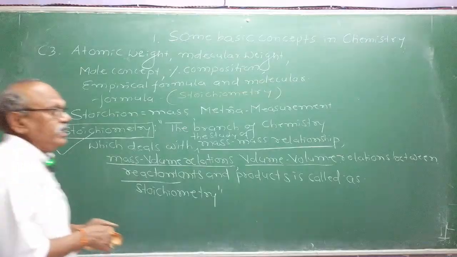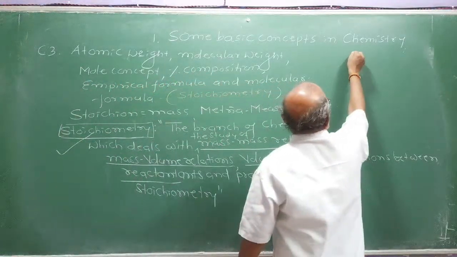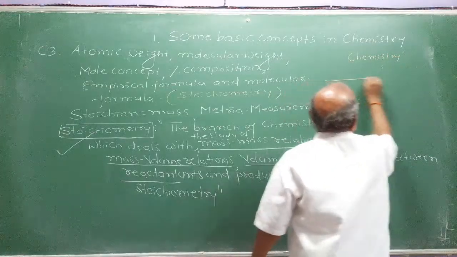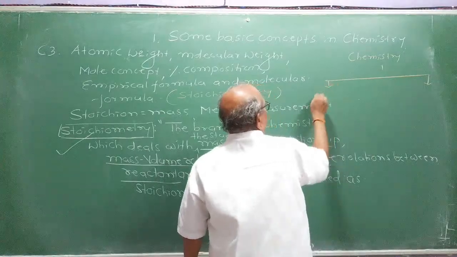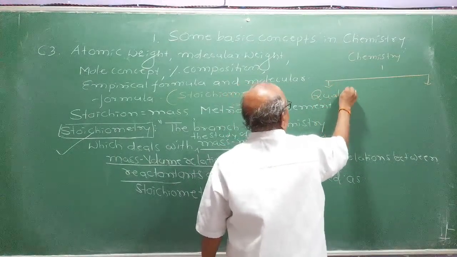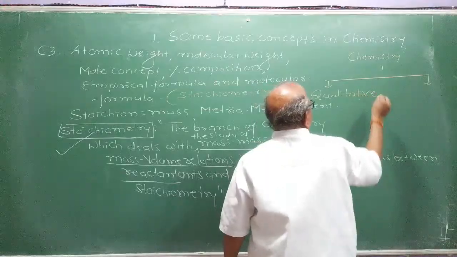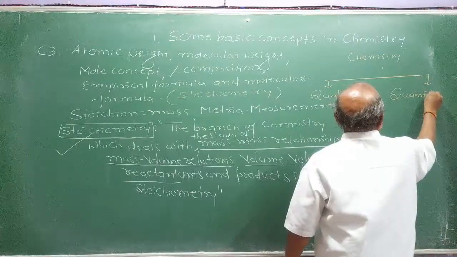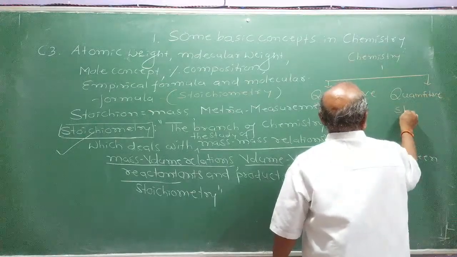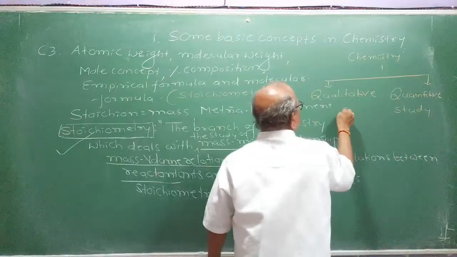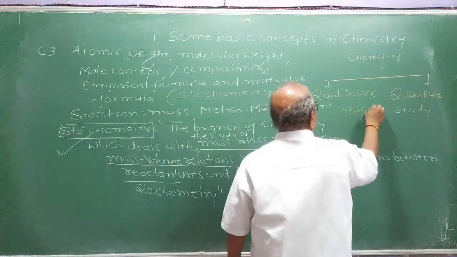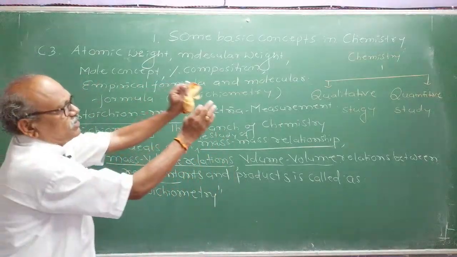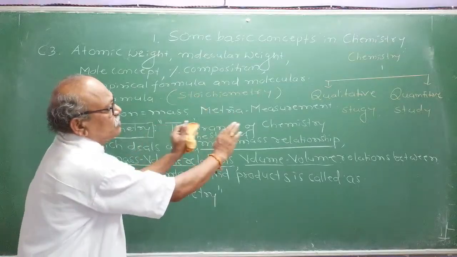There are two types of study in chemistry. One study is called qualitative study, right? Qualitative, no definite measurement. Another one is called quantitative study, right? In the quantitative study, you will be taking definite mass, definite volume, right? Definite mass and mass relations. So far in chemistry up to 10th standard you studied only writing equations and balancing them.